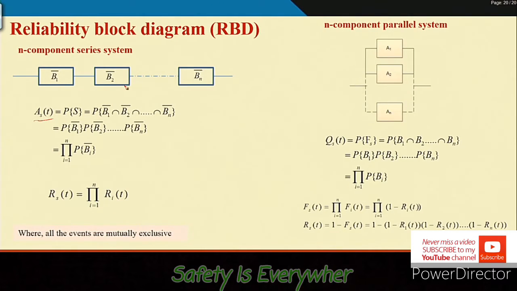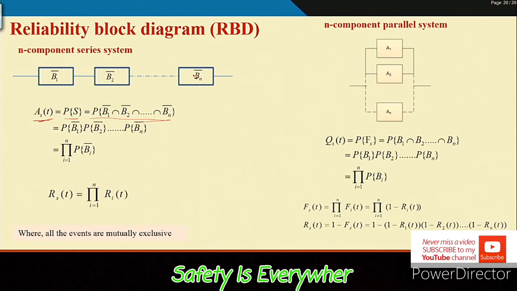Availability of the system is such that when all the components are available, then only the system is available. If any one of the components is unavailable, the system is unavailable. So, you calculate the availability of the system at time t, which is basically the probability of success of the system, which is the joint probability that all the components are successful.